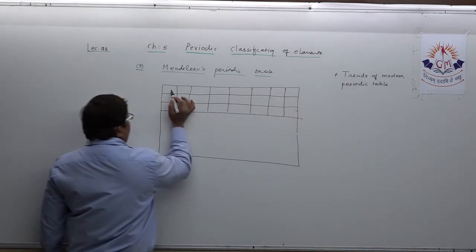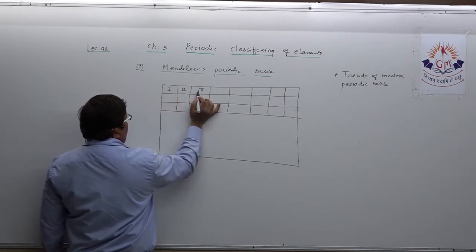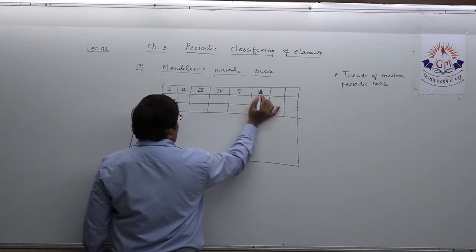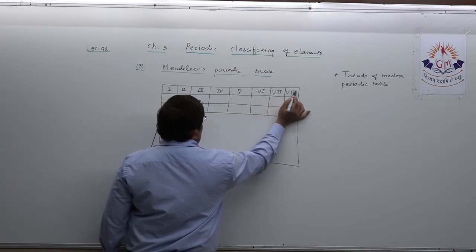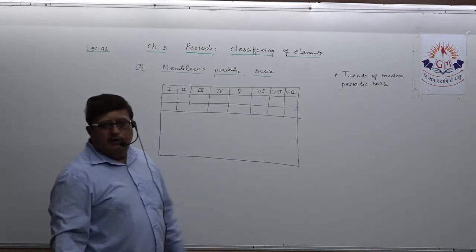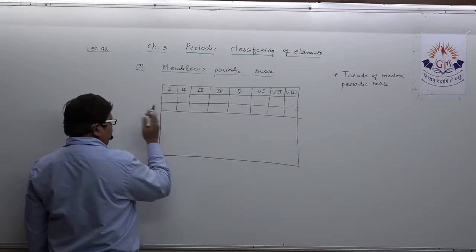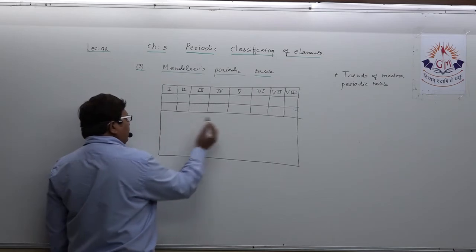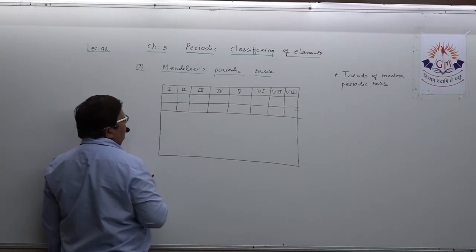Suppose 1, 2, 3, 4, 5, 6, 7, and 8. Okay, 8 can be called the transition series, that you all know. Here there are 6 periods, that you all know. Understand? What is important for you in remembering Mendeleev's periodic table is this.